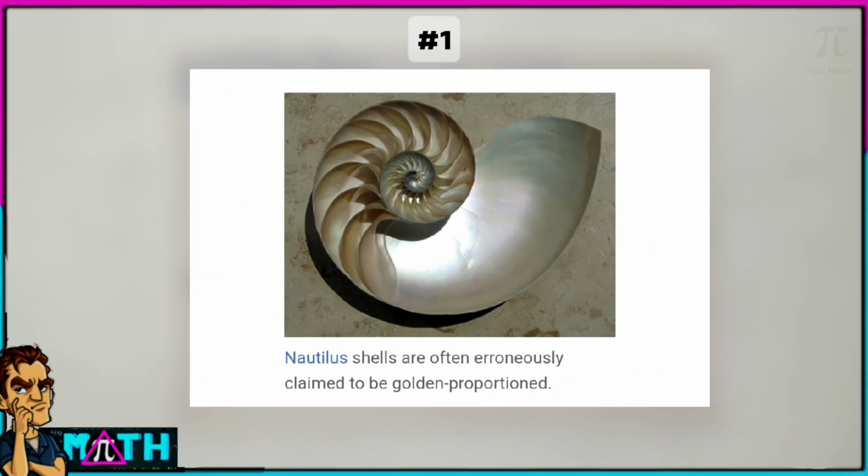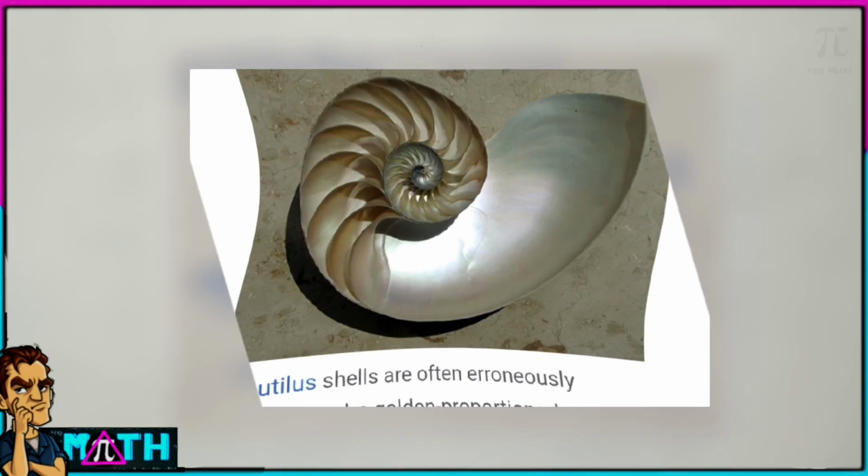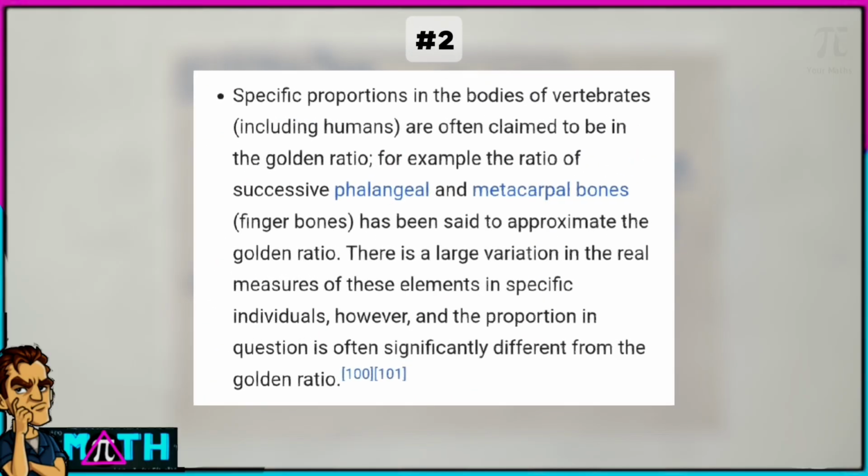Now let's understand some misconceptions that we have about the golden ratio. The first one is that the nautical sail is claimed to be in golden proportion, which is again a baseless claim. Sometimes it may approach the golden ratio, but it will not always. The second claim is that the phalanges and the metacarpal bone are in the golden ratio, which can sometimes approach the golden ratio, sometimes be less than it, sometimes greater than it.